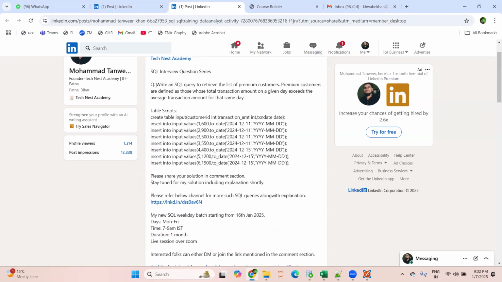The question is that you have to write a query to retrieve the list of premium customers. In certain businesses, they filter out the premium customers and keep track of them, because they do not want to lose those customers. Especially in the banking sector, if they see that you have a good amount of money in your bank account, they will keep track of you. It means they will give you some offers and maybe personal loans, and fixed deposit offers specific to you.